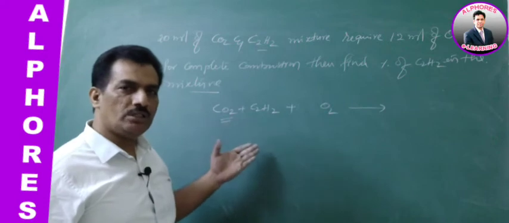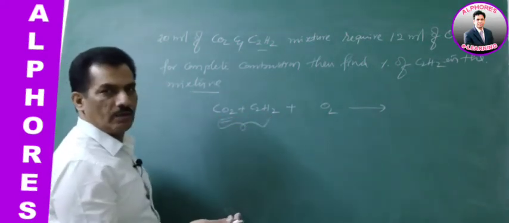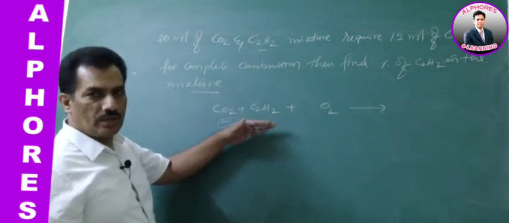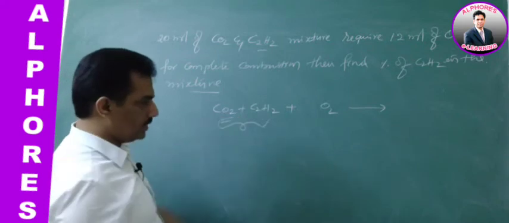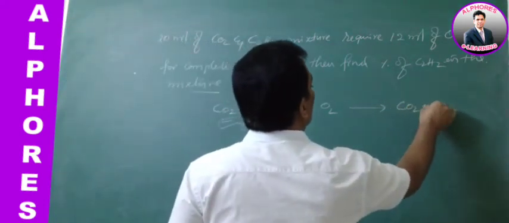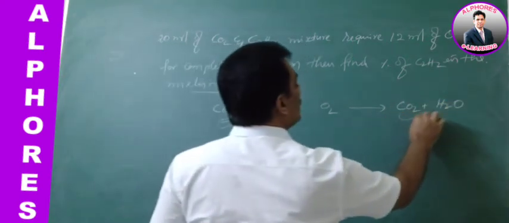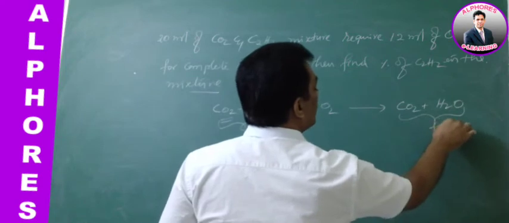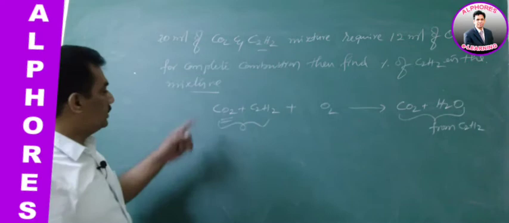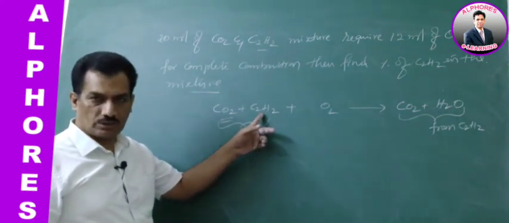The final product is CO2, but already some CO2 is there. We don't know how much CO2 is there, how much C2H2 is there. But these two on combustion give CO2 plus H2O, and this CO2 and H2O are from acetylene only. It is not going for further oxidation. This is going for combustion and oxidation.